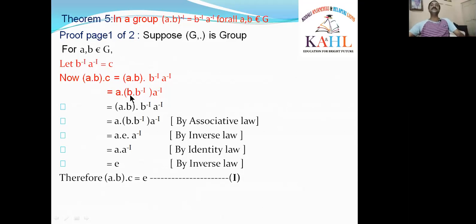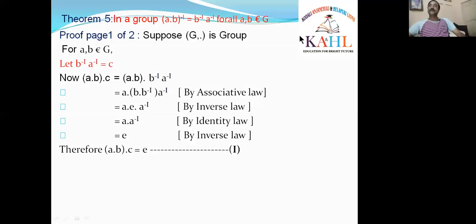Okay, right. What is BB inverse? By the inverse law, BB inverse can be written as E. If you observe, A into BB inverse into A inverse, by the associative law. What is BB inverse? BB inverse is E by the inverse law. BB inverse is equal to E.